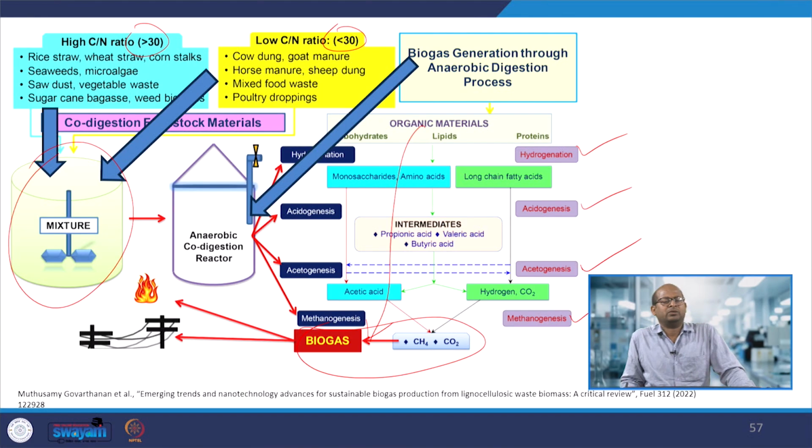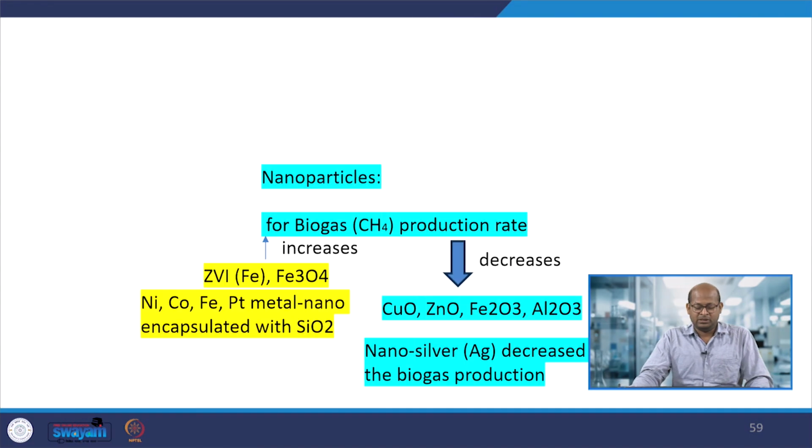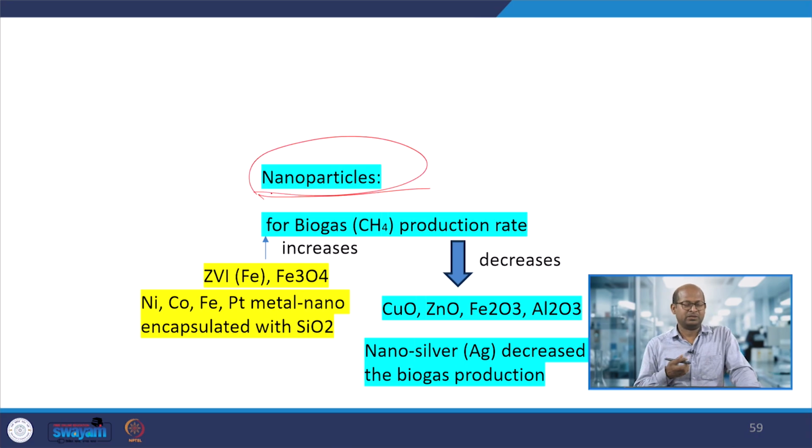Depending upon that, the product would also be generated differently in this particular digestion process. Depending upon the source material, the production of biogas and its composition will vary. So here's the biogas production process, general methods, which we have shown by considering 4 different steps.